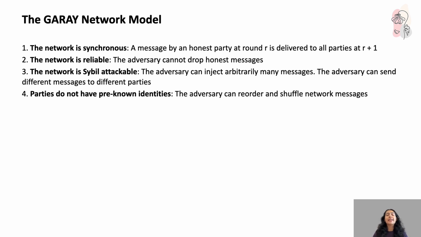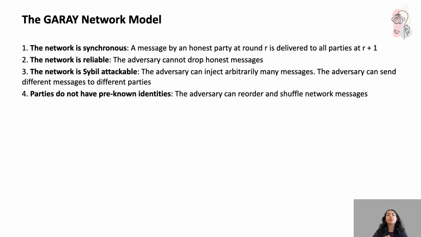Third, the network is Sybil attackable. This means the adversary can inject as many fake messages in as they want, but they cannot delete or drop the messages that have been sent by the honest nodes. They can send different messages to different parties, true. They can also flood the system and try to confuse your participants, true, but they cannot delete the messages. And finally, parties do not have fixed or pre-known identities.